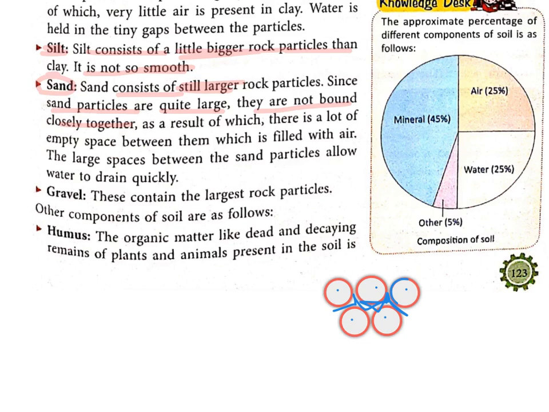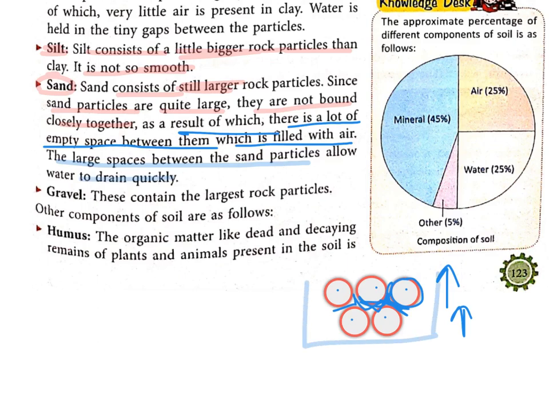As the size of the particle increases, the space between the particles also increases. As a result, there is a lot of empty space between them, which is filled with air. So we can say that sand is well ventilated with air. Moreover, because of the large space between the sand particles, the water gets quickly drained. So the water holding capacity of sand is very poor.